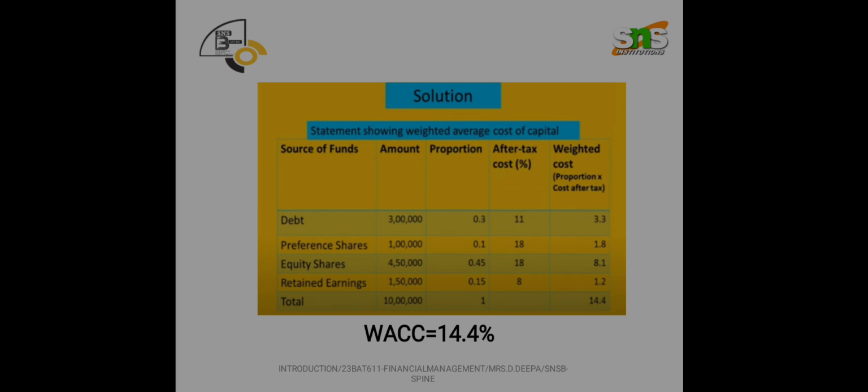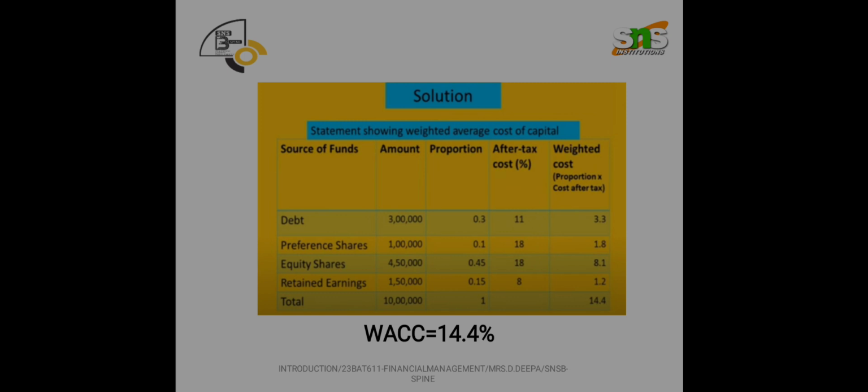Since all the data is given directly, we simply multiply these two things: 0.3 into 11 gives 3.3, which is the cost of debt.